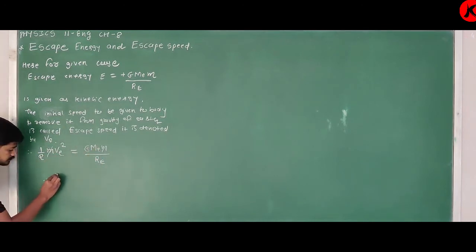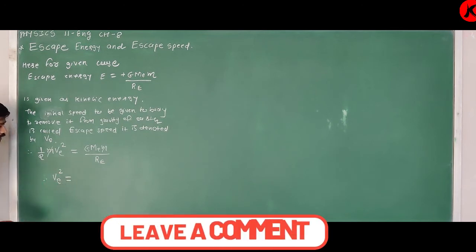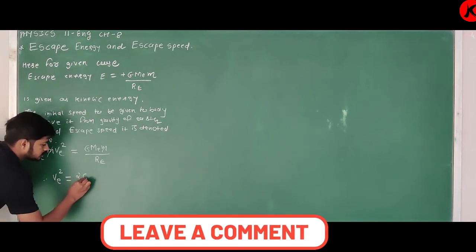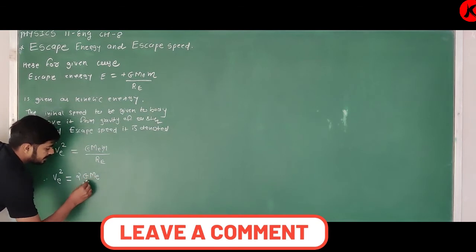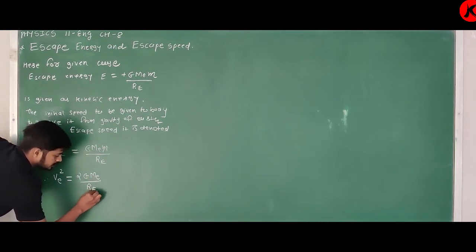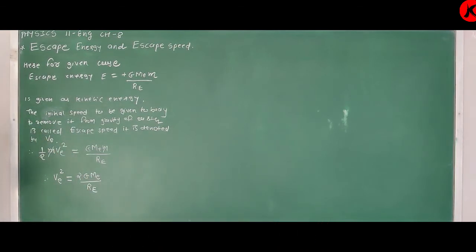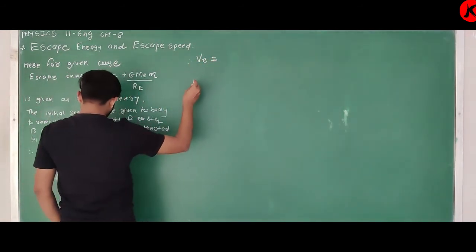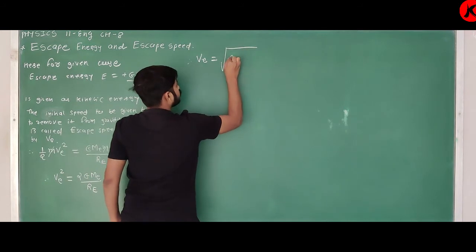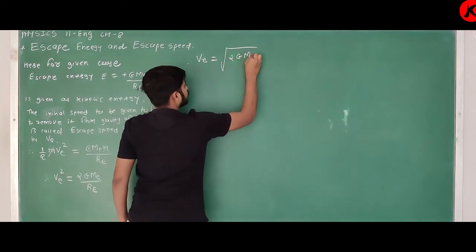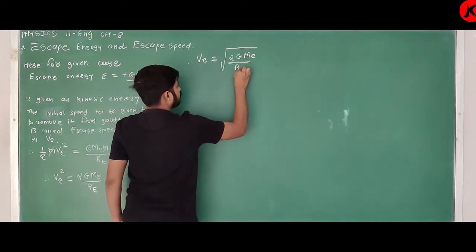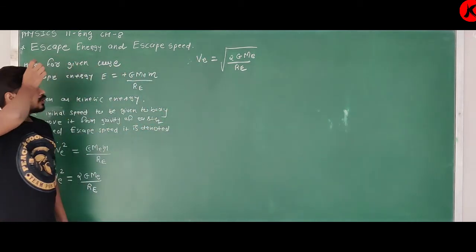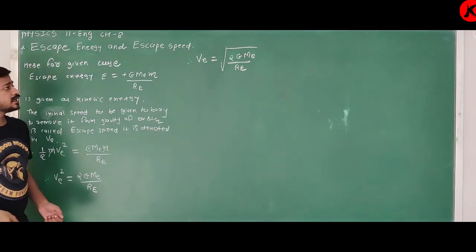So therefore, V square is equal to 2GME upon RE. So therefore, VE is equal to under root 2GME upon RE. It is the equation of escape speed.